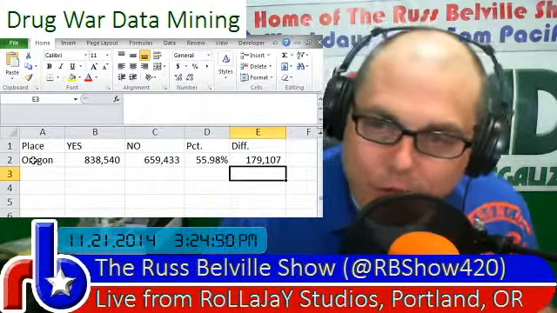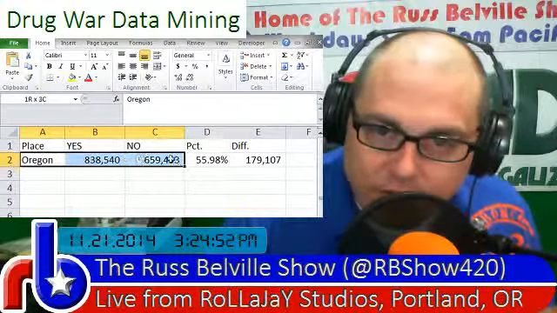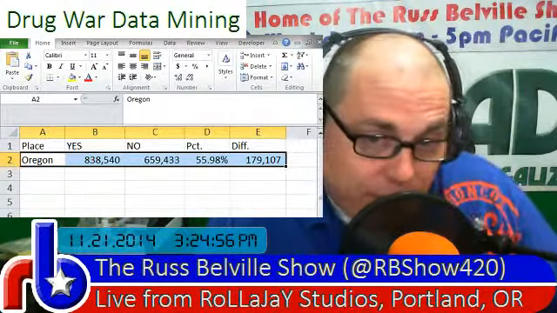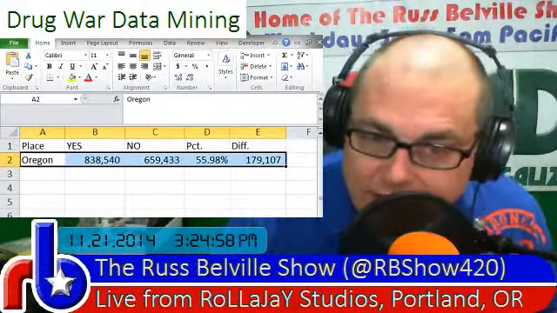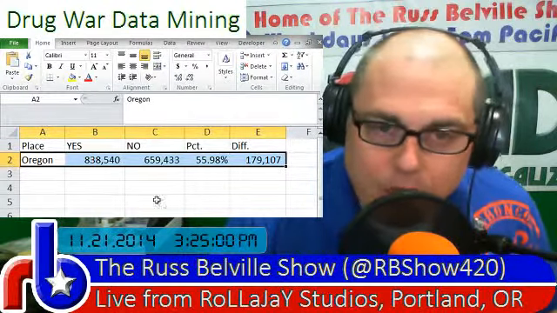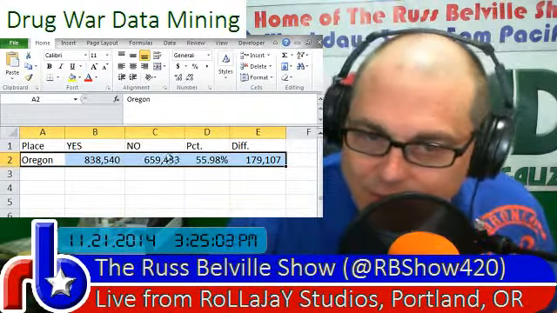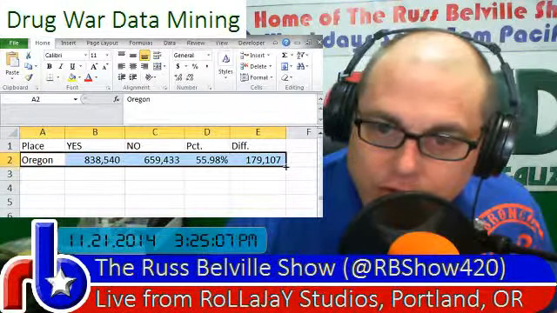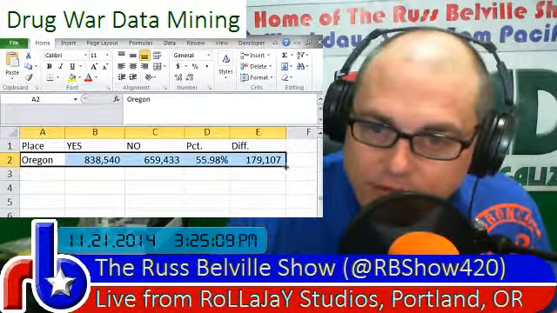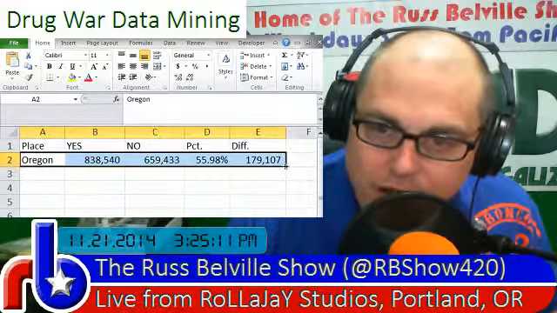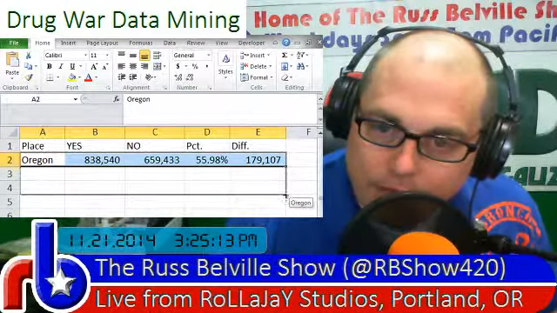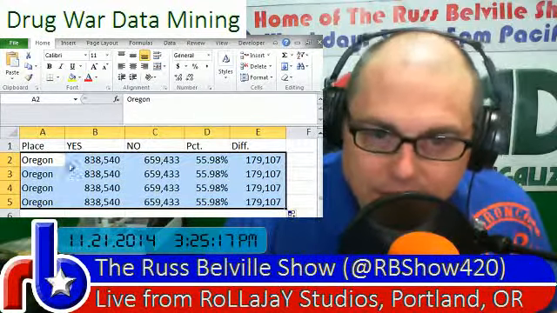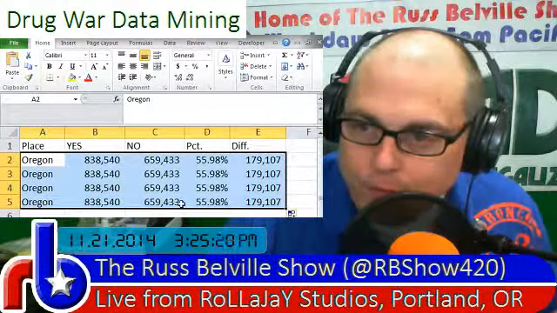You've already got this one row. Oregon, its yes and no votes, its percentage, and its difference. And you'd like to have 3 more rows that are exactly like that. It's really simple. Once you've highlighted the cells that you already like, grab that little dot, make sure it's turned into a black cross before you start clicking and dragging. But once you see that black cross, click and drag down 3 more rows. This will copy all of those items down for you.